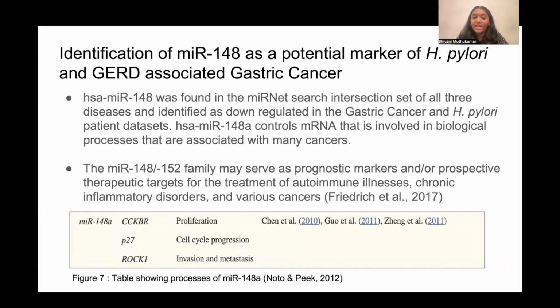Again, microRNA 148 was found in the MIRNet search intersection set of all 3 diseases and identified as downregulated in the gastric cancer and H. pylori patient datasets. MicroRNA 148A also controls mRNA that is involved in biological processes that are associated with many cancers, such as proliferation, cell cycle progression, invasion, and metastasis. The microRNA 148 to 152 family also may serve as prognostic markers of autoimmune illnesses, chronic inflammatory disorders, which both GERD and H. pylori are, and various cancers.